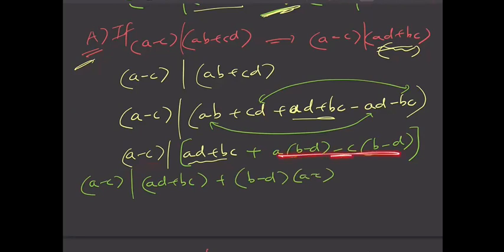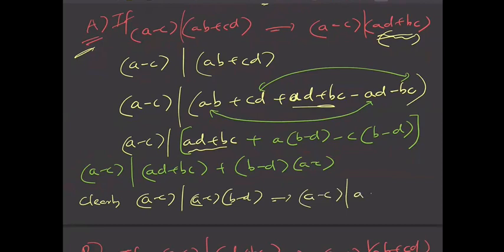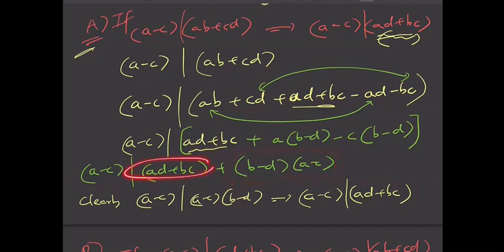Because in these two things, b minus d is common. So if you take b minus d as common, you'll get a minus c, right? And now you see the problem is almost done. You can see that a minus c always divides this thing, because this is a multiple of a minus c. So clearly a minus c divides a minus c times b minus d. So this implies that a minus c should also divide ad plus bc, because this entire thing is a multiple of a minus c and this individually is a multiple of a minus c, then this is also a multiple of a minus c.